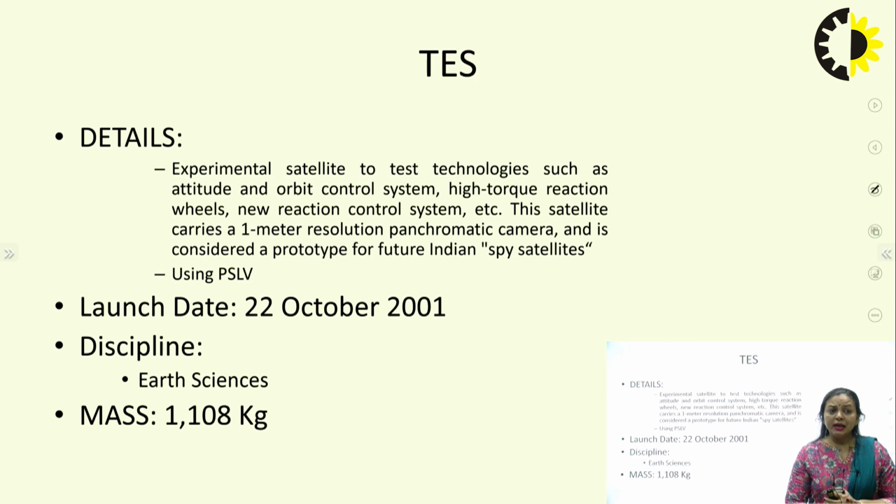So if we have got these subsystems, like the 7 subsystems we have talked about in the unit 2 lecture, all those subsystems need to be monitored. So this was the experiment satellite to test the technologies, whichever you are talking about: the antenna, communication system, power subsystem. If you have got a torque reaction wheel, it needs to be checked whether it is working or whether it has been damaged due to something. So this satellite is particularly used for that purpose.